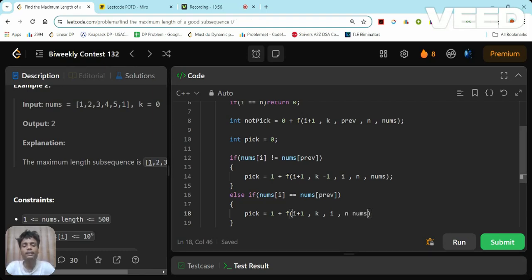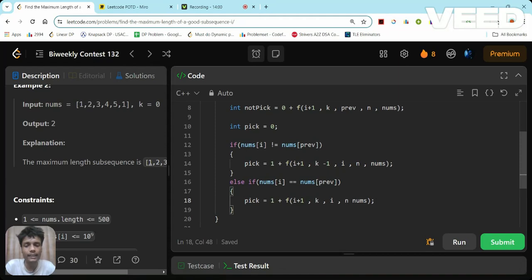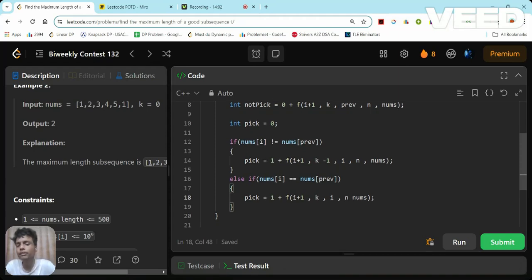Then pass n and then pass nums. As simple as that, i plus one, k, i and n, nums. Okay, now there are a few cases which need to be handled. First of all, the value of k cannot be zero here. If it is zero, the value will go to minus one, which isn't possible. I need to take it to zero as well.